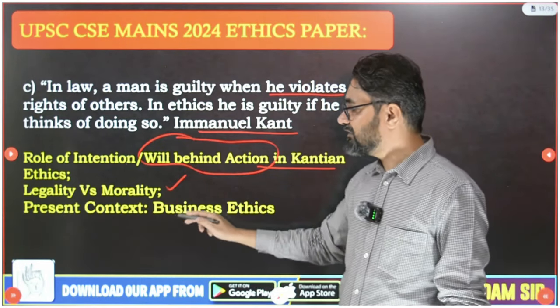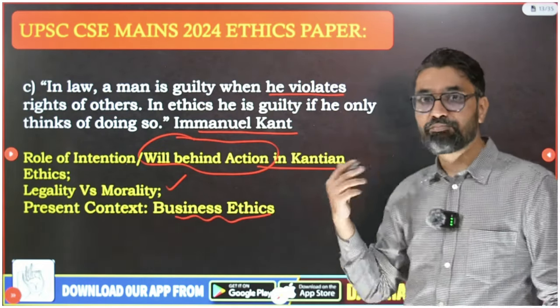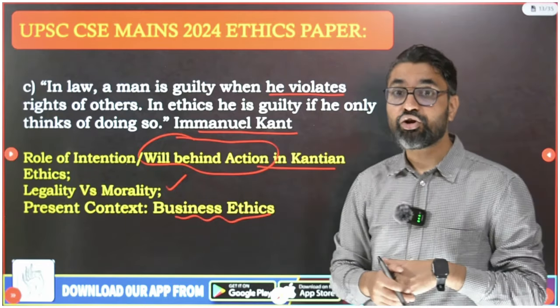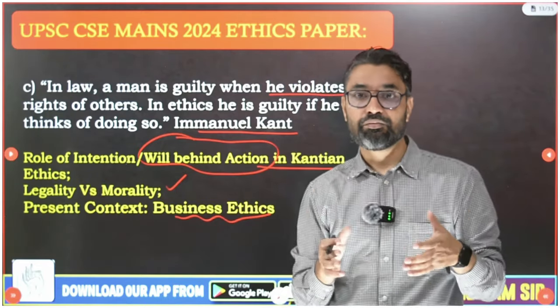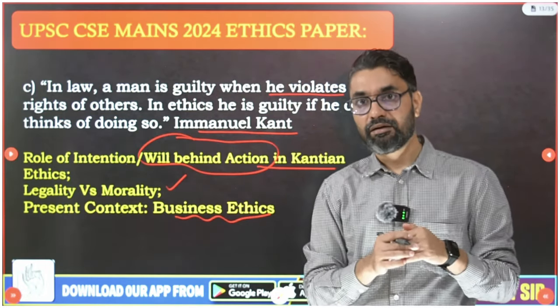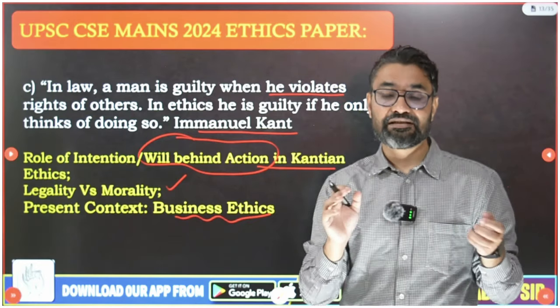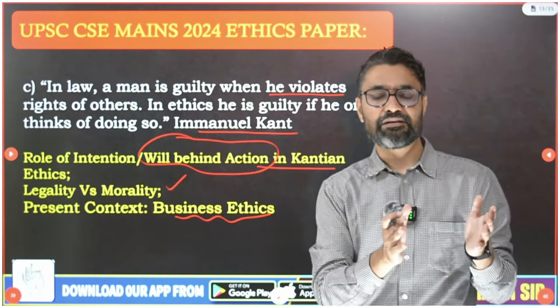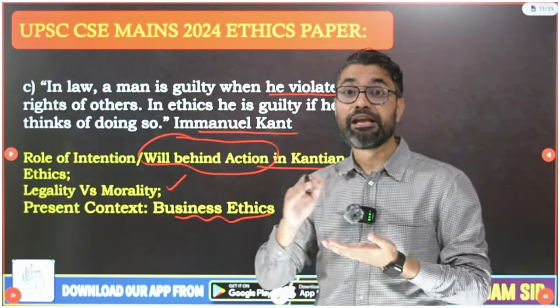Now how this applies in the present context, you can use any example of business ethics. In businesses, a lot of actions you do stand to be legal. You can legally destroy the forest and construct a business, and take all permission from the government. Legally you can do a lot of things, but are they morally appropriate?